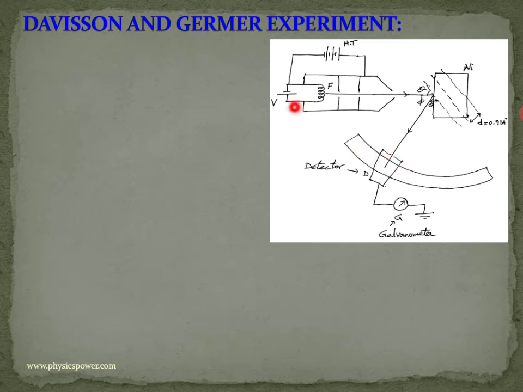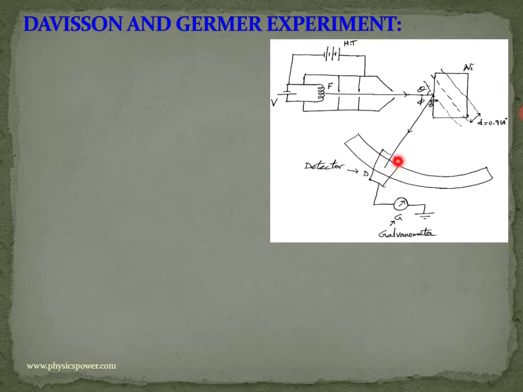Not only that, they also changed the voltage. If we change the voltage, the electron velocity will change. We are doing work on the electron, so accordingly kinetic energy will come and the electrons will hit the nickel target. As velocity changes, momentum changes. If momentum changes, the de Broglie wavelength will change. Here, for a particular wavelength only, they got the maximum intensity.